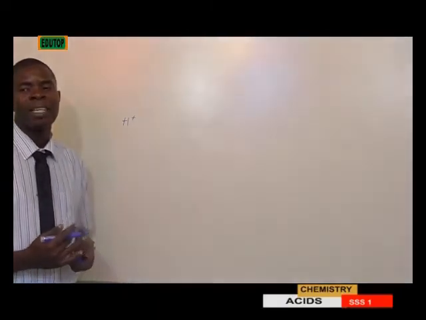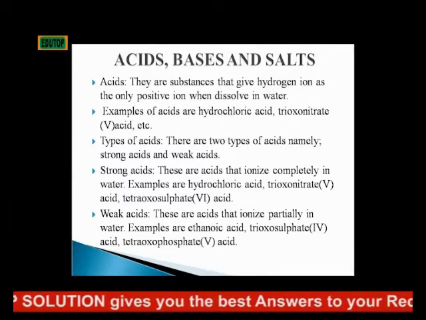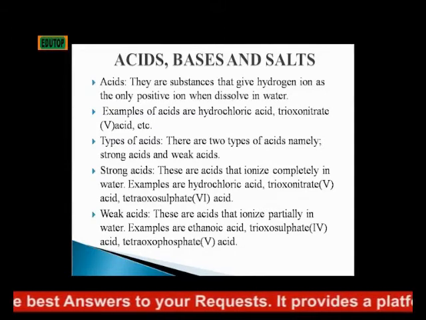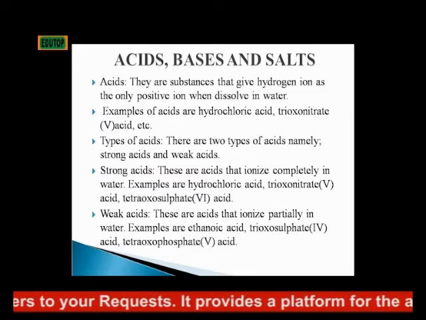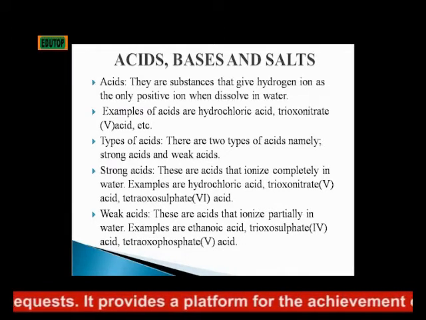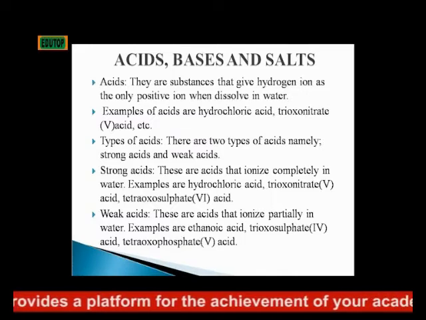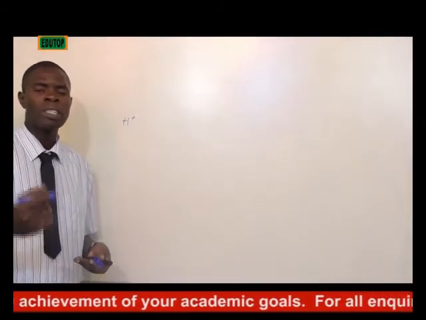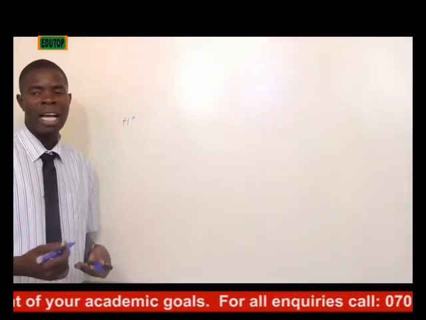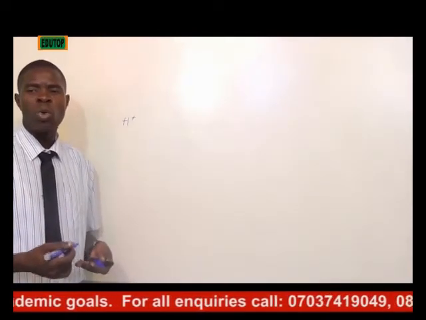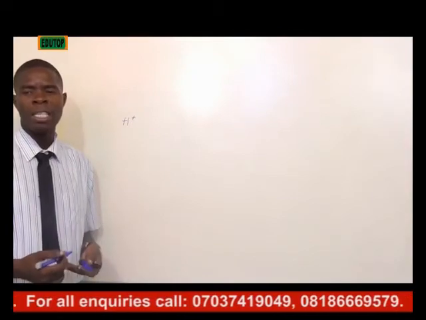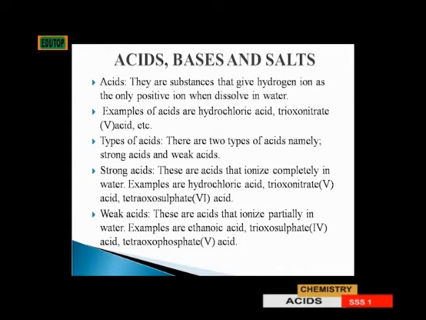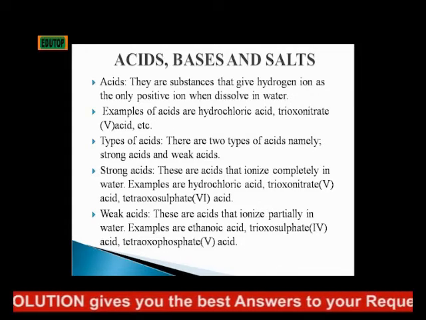Types of acid. There are 2 types of acids, namely strong acids and weak acids. What are strong acids? Strong acids are acids that ionize completely in water. When they say something ionized, what is the meaning? That's strongly dissolved. When something completely dissolves in water, that substance is said to ionize. So a strong acid ionizes completely in water. Examples of strong acid: we have hydrochloric acid, trioxonitrate 5 acid, tetraoxosulfate 6 acid.